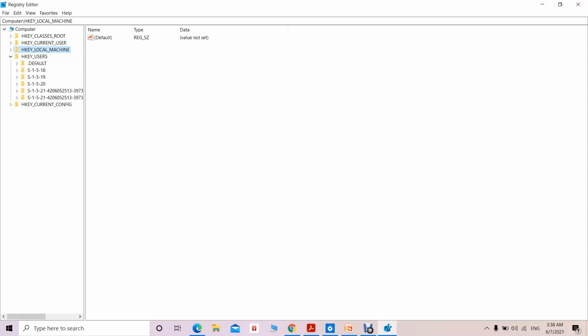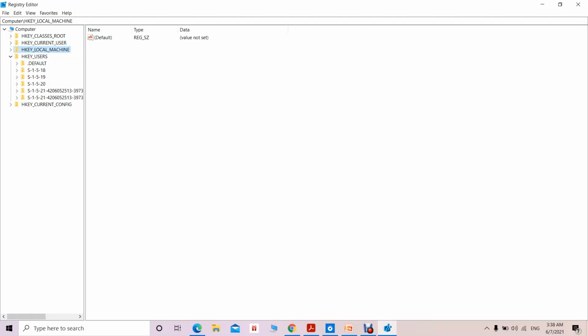Then we are having some security identifiers like S-1-5-18, S-1-5-19, S-1-5-20, S-1-5-21. So these are the security identifiers. So this S-1-5-18, this is the security identifier which specifies the local system, and its purpose is that it is a service account used by the operating system.